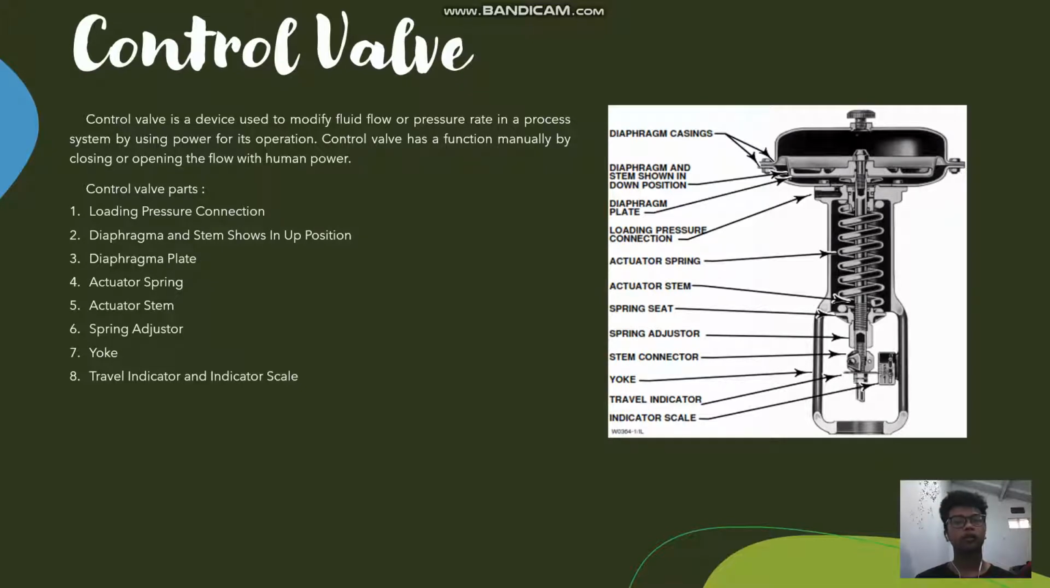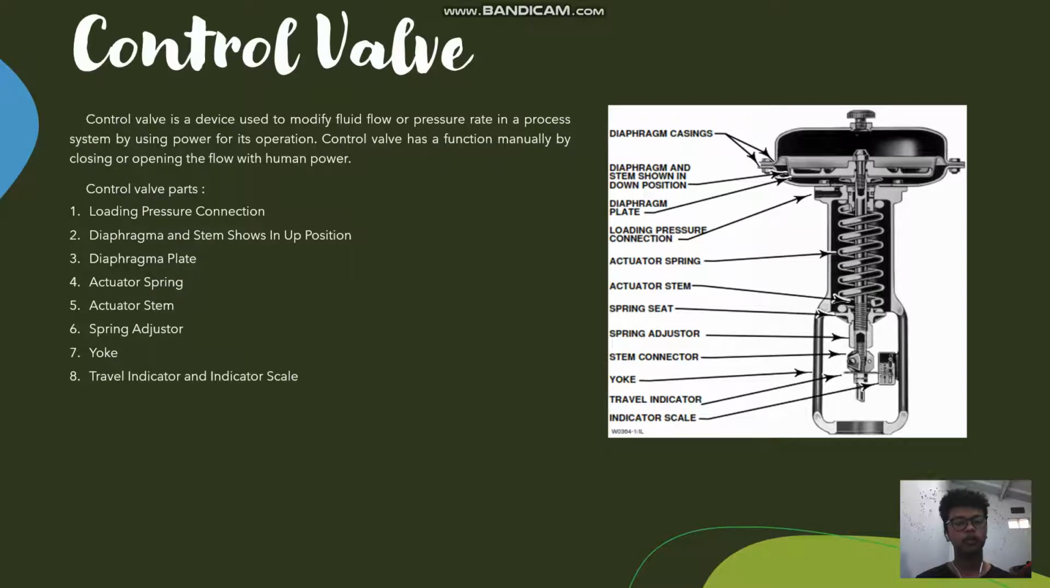plate and actuator stem. 3. Diaphragm plate. Diaphragm plate is a concentric plate with a diaphragm for transmitting force from diaphragm to the diaphragm actuator stem. 4. Actuator spring is a spring or combination of several springs inside the yoke which function to move the actuator stem in a direction opposite to the diaphragm pressure.